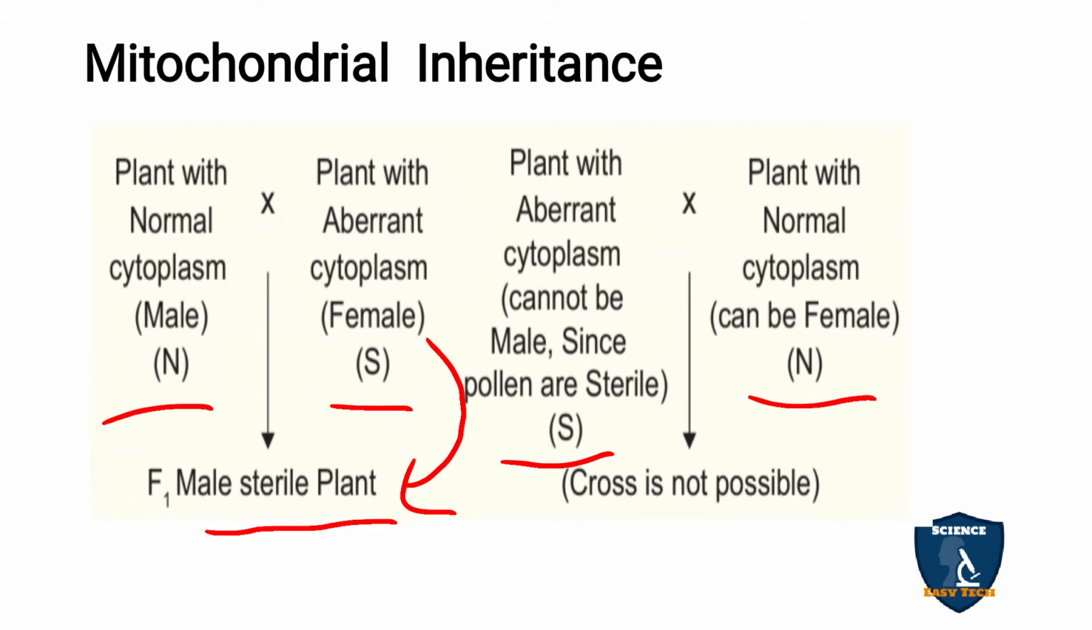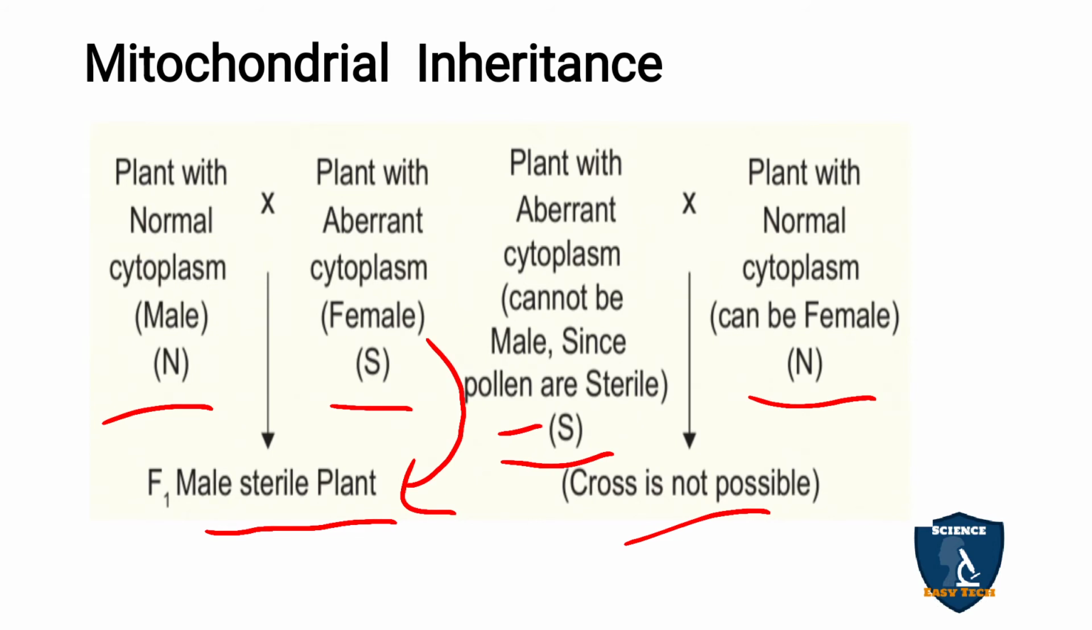Okay. But while doing the reciprocal cross, the cross is not possible. We need two parents, male and female. But here the male is sterile, the pollen is sterile. So how will the cross happen? It is not possible. The cross is not possible, and no F1 generation is produced.